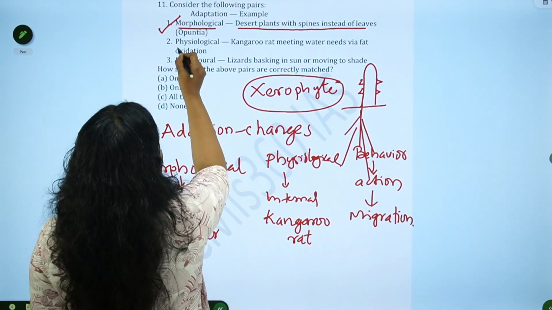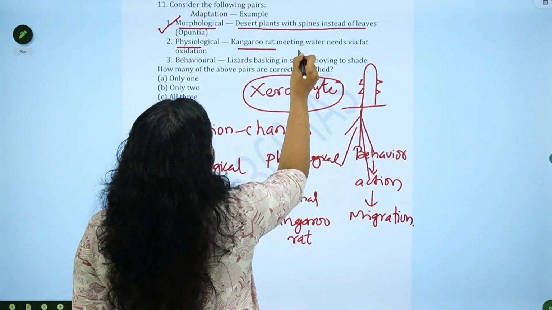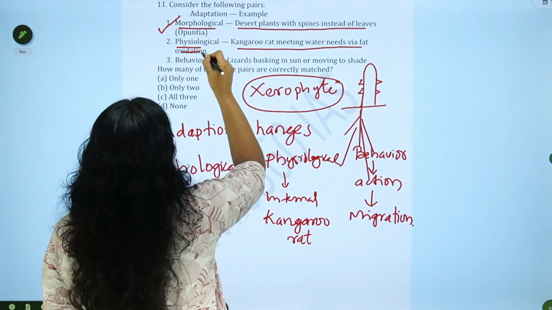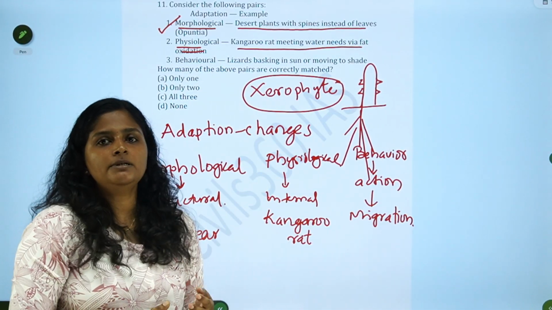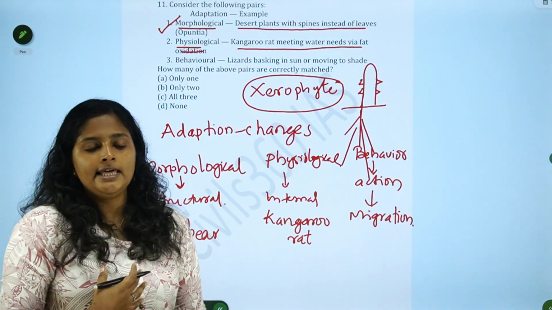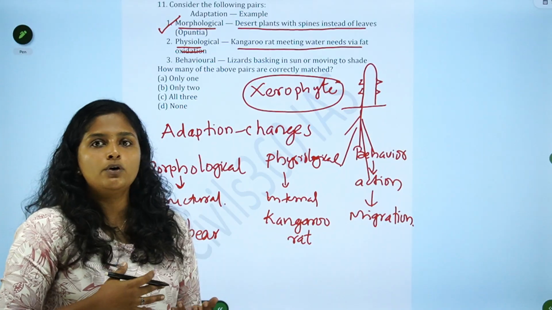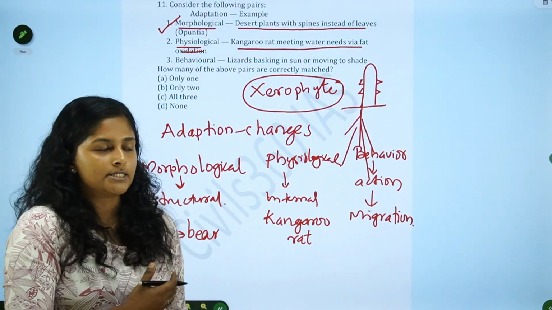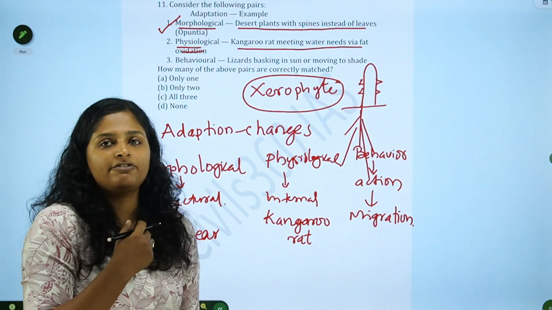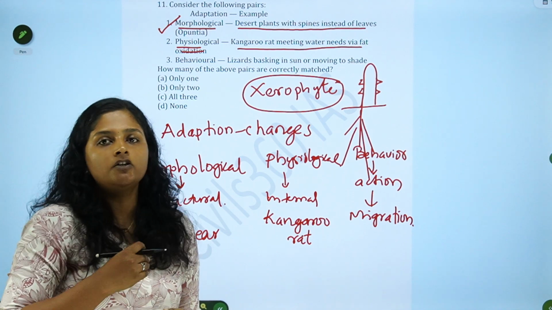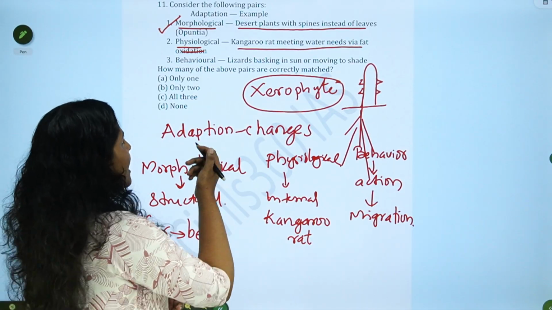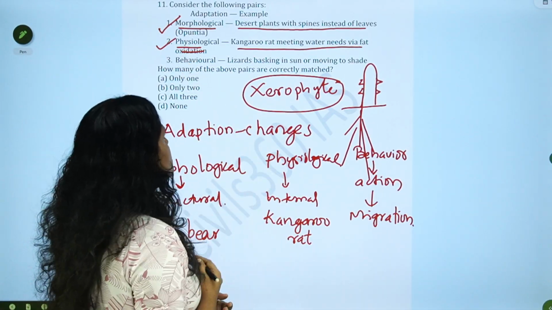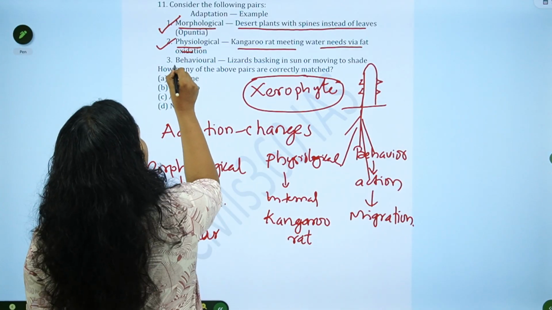And physiological adaptation: kangaroo rats meet water needs via fat oxidation, that is what we discussed here. Physiological adaptation means they adjust internally. They will reduce their needs in order to adapt to the environment. Kangaroo rats will oxidize their fat and they will excrete concentrated urine in order to conserve water. That is a physiological or an internal adaptation. That is also correct.